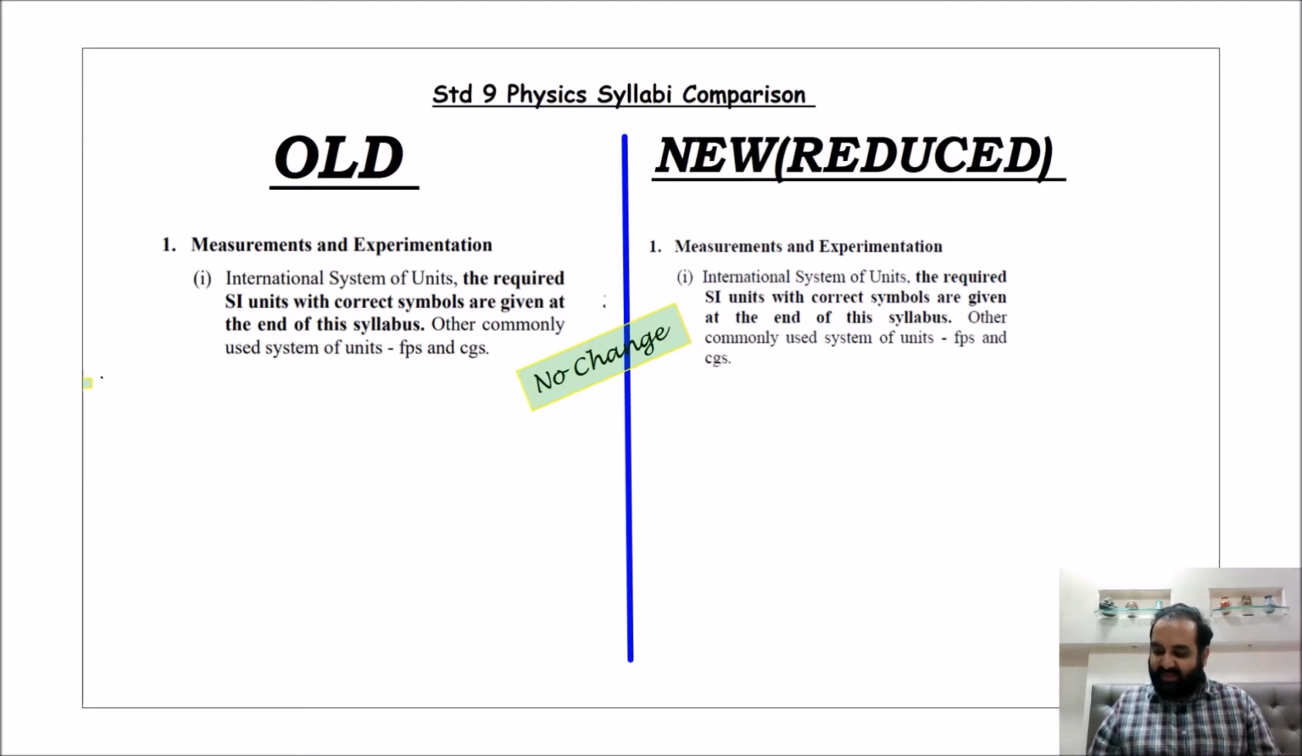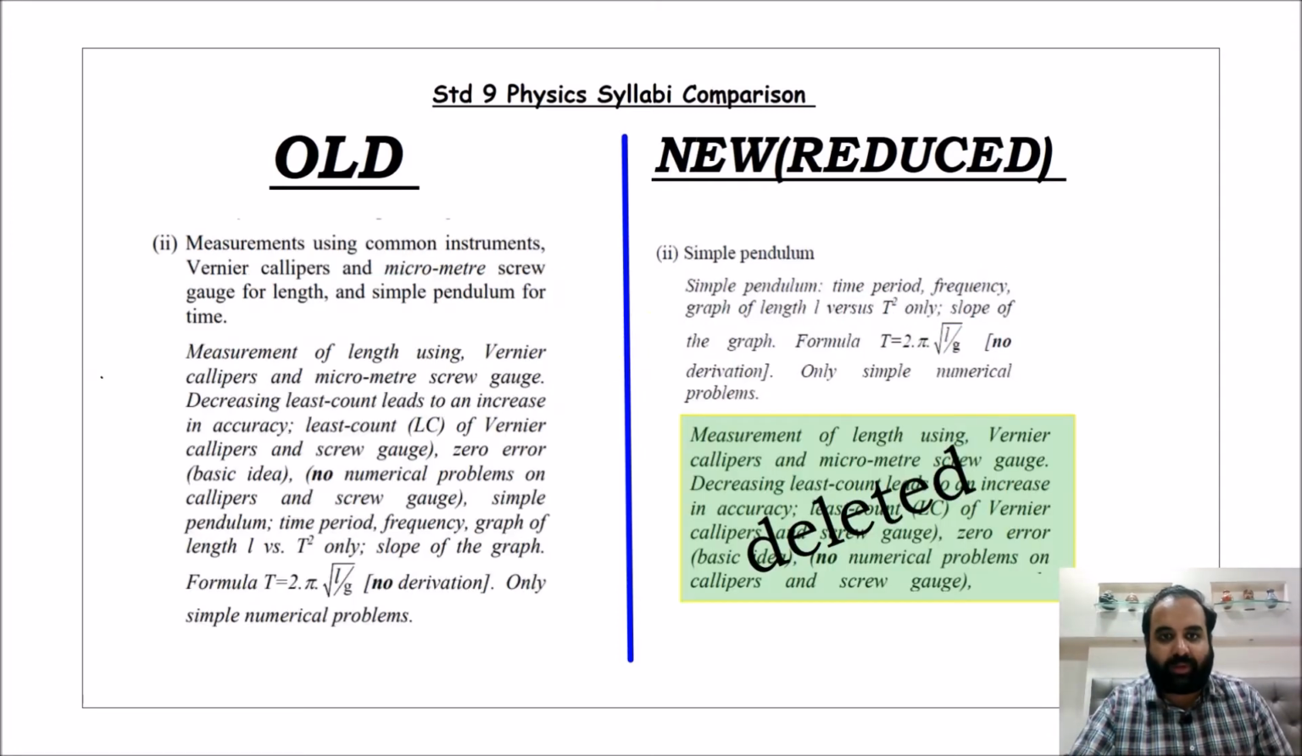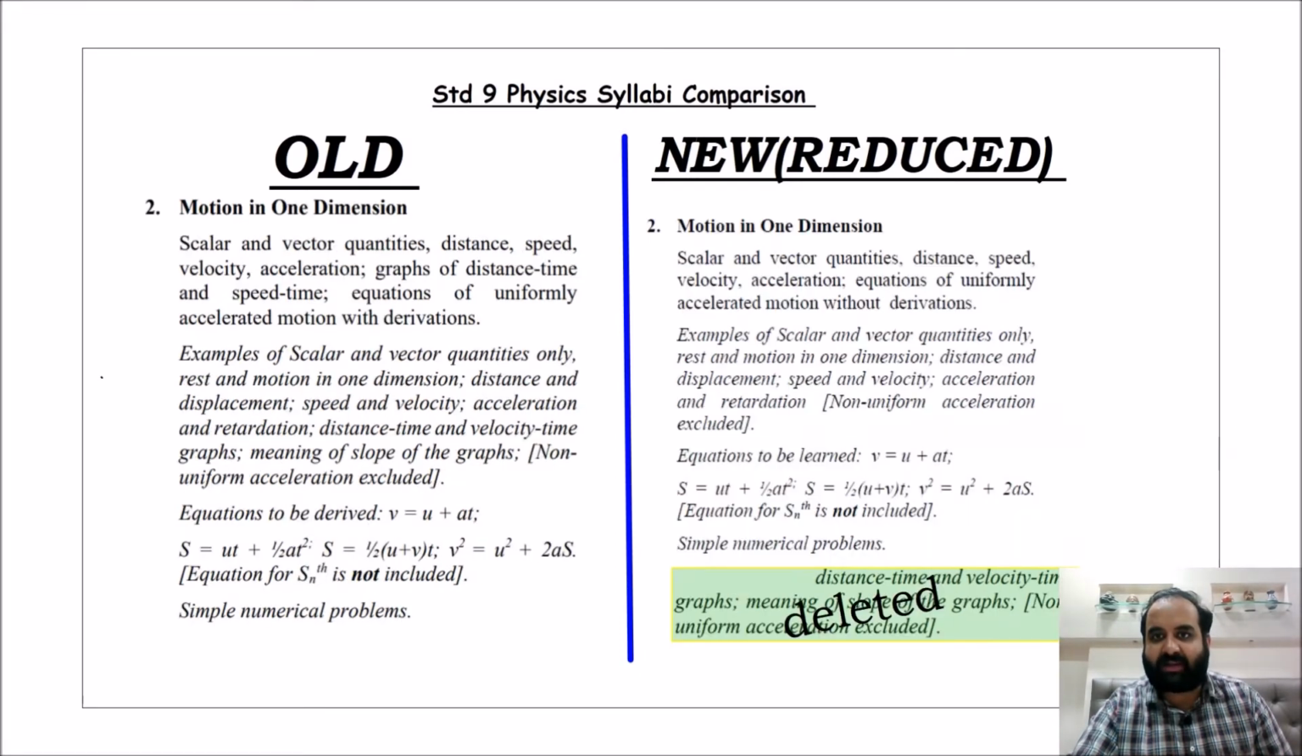Then we have the C part, that is pendulum, measurement of time period of a pendulum and all those numericals. They are all definitely there, the C part is completely there. So in measurements, as we saw, this part is deleted.